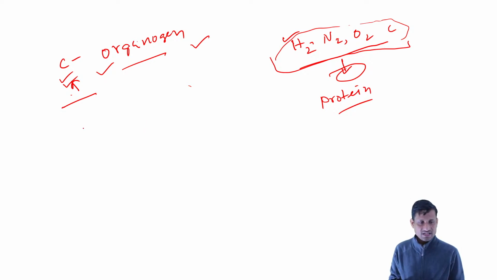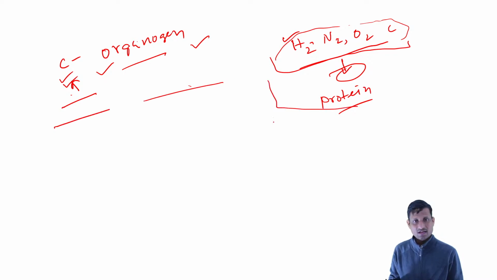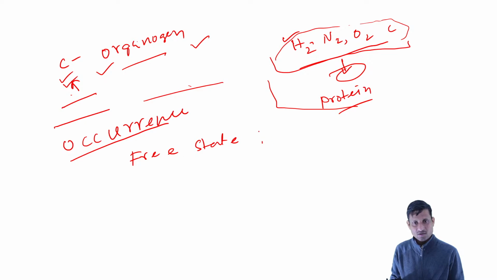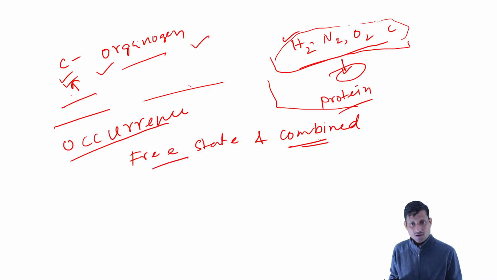This is a very brief introduction about carbon. Now we'll learn where we can get carbon, that is, carbon's occurrence. Where we can get it and how we can get it. We can get carbon both in free state as well as in combined form.